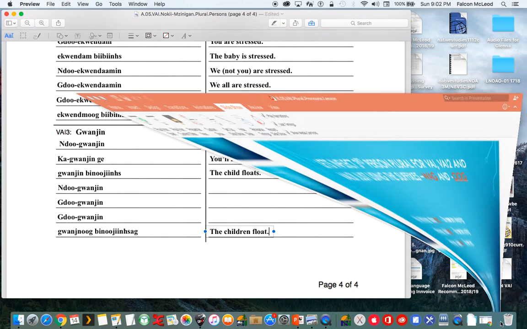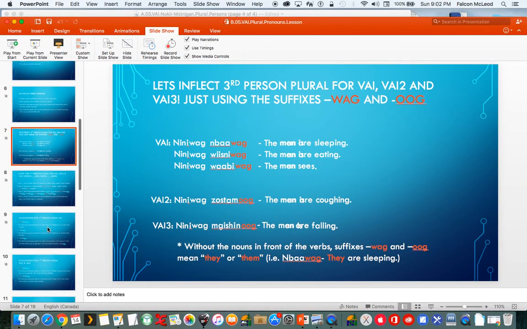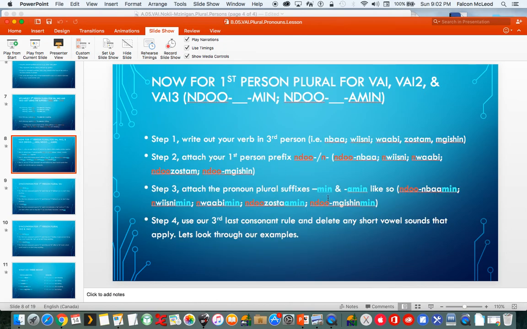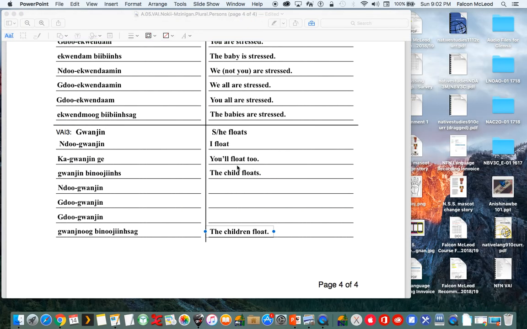Alright, now we'll do the we exclusive, which is on slide 8. So VAI3, we just add min at the end. So that would be the same for the we inclusive.